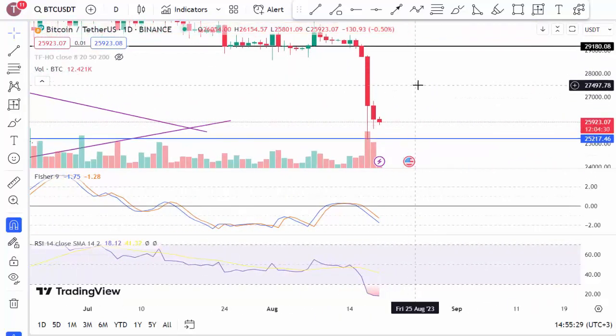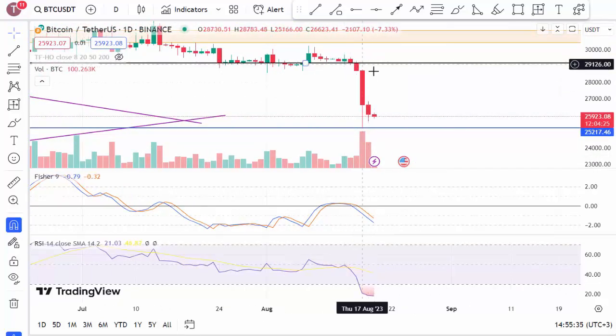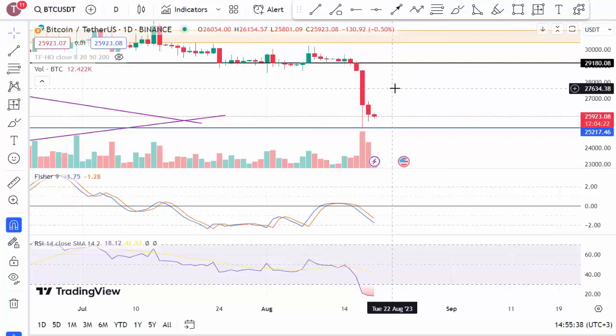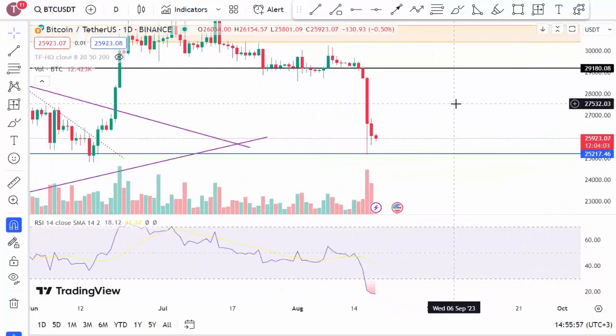Returning to our Fisher and RSI indicators, my friends, the Fisher indicator has suggested around August 15th that we should initiate a sell order due to a breakout. Along with this, we can see that the price movements have indeed dropped from that point onwards. Until we see any upward breakouts, we could predict that the price movements might continue to decrease according to the Fisher indicator. Furthermore, regarding the RSI indicator, since it's breached below the 30 level, if it continues to stay at these levels, we could interpret that there might be a continued decrease in price movements.